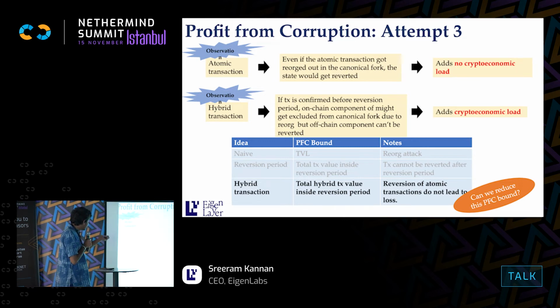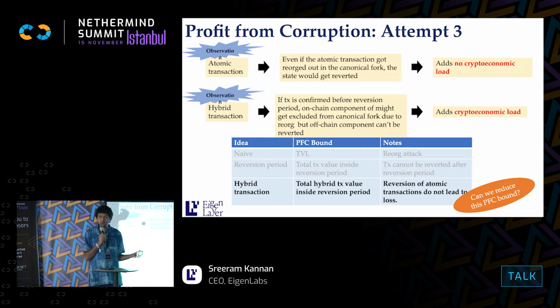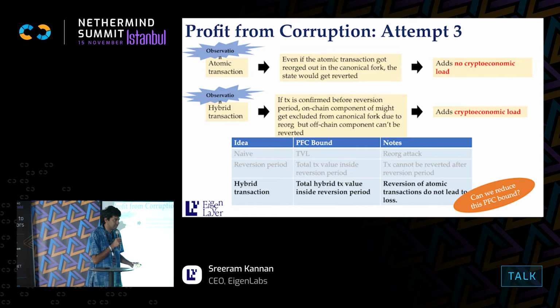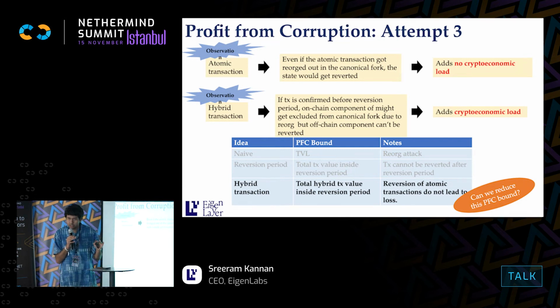Okay, so the idea is that there are certain transactions which, even if you reorg a block, you can't really do anything about. Imagine I go to Uniswap and swap my ETH for USD. Okay, this block either gets included or doesn't get included. But in any world, I either have my ETH or I have my USD.